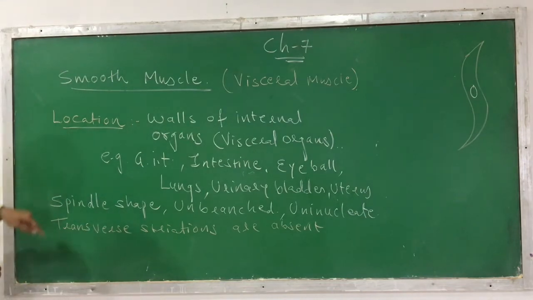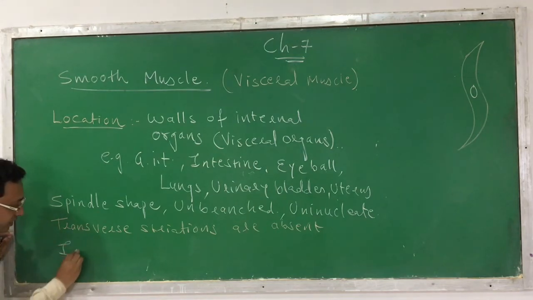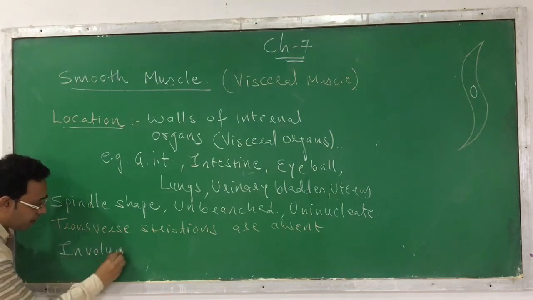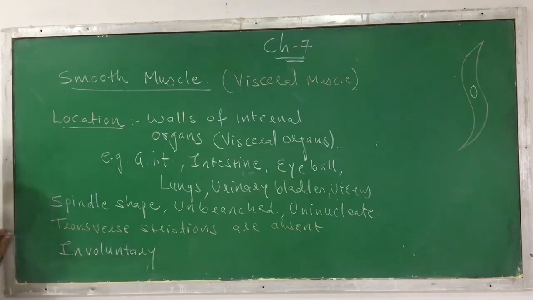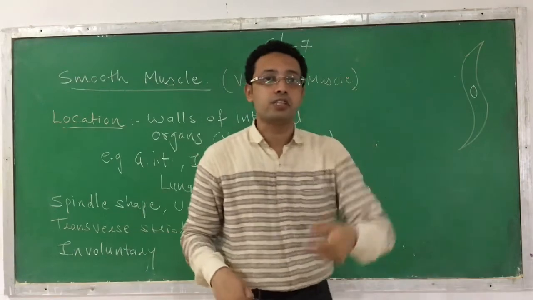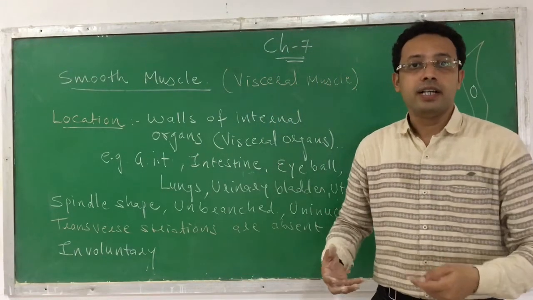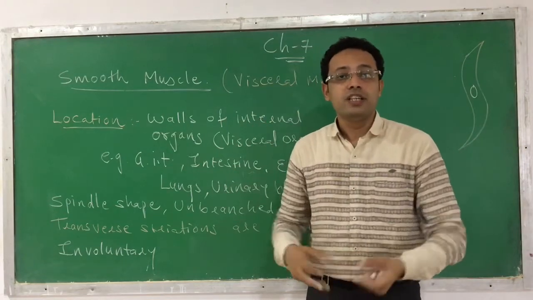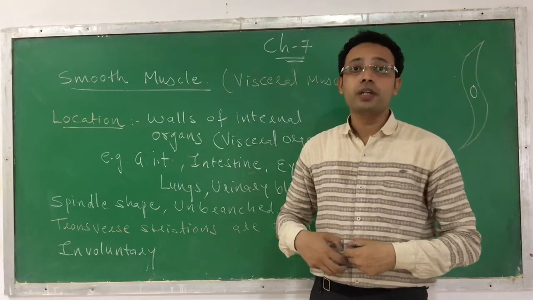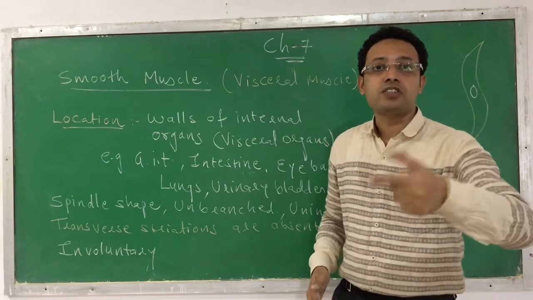Another characteristic we find here is that they are involuntary in nature. Involuntary means they cannot work according to our wish. You cannot order your digestive system to work. If you have consumed food, you cannot order your digestive system to start digestion or stop digestion.